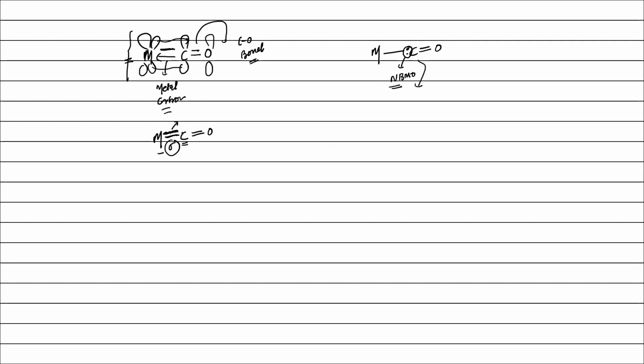Non-bonding molecular orbital is mainly located on the carbon atom. That is why when carbon is donating electron to the metal, there will be a partial positive on the carbon, right? In order to balance this partial positive charge, metal is going to donate electron cloud, right?